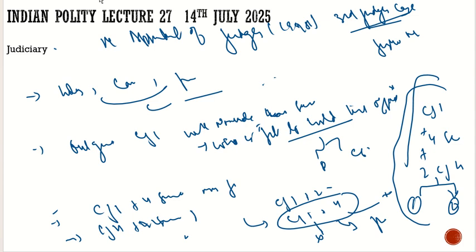Then we have the third Judges case, under which we established the collegium system with four judges for the states as well. We established the transfer of judges, how they can be transferred. For that you have to consult the Chief Justice of India, four senior judges, and two Chief Justices of High Courts. And we also saw that the Chief Justice of India's statement with respect to the appointment of judges is very much the basic structure. The primacy of the Chief Justice of India in judicial appointment is the basic structure.